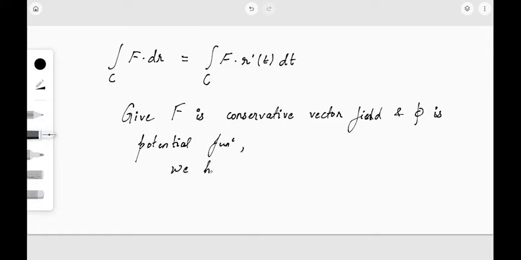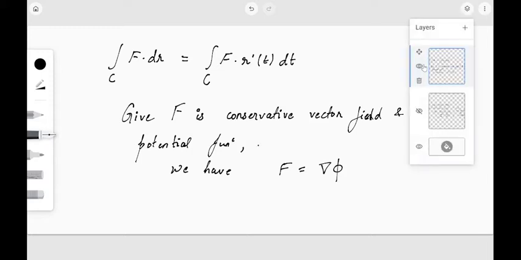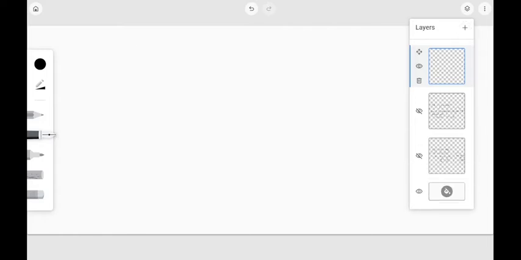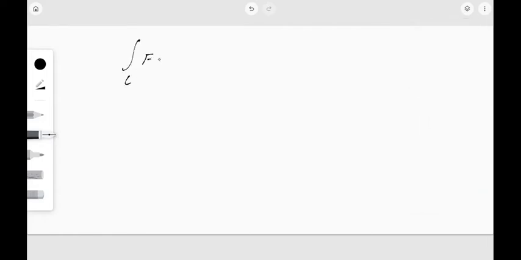We have F equal to grad phi, right? So let us replace this value also in our line integral. So what do we get? The integral over C of F dot dr is nothing but the integral over C of grad phi dot r'(t) dt. Now let us find what this term is.